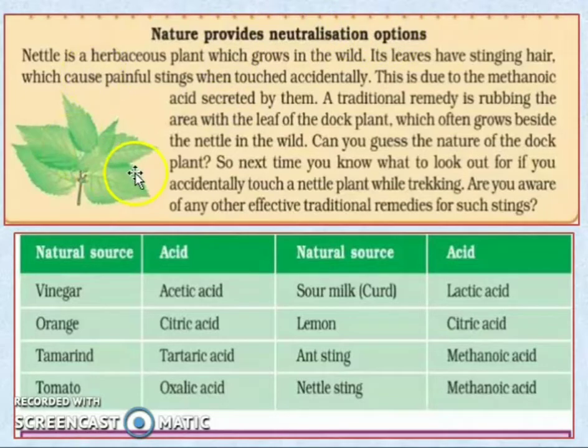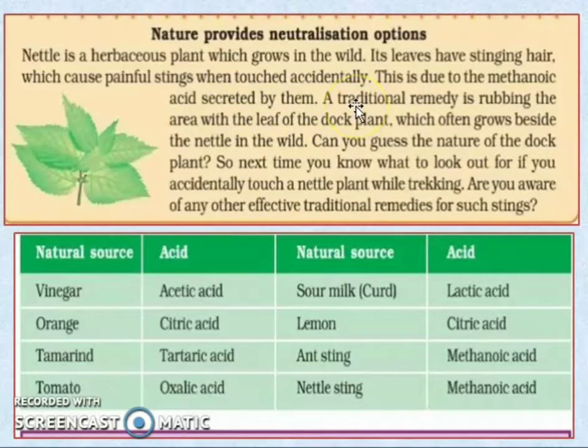This is a nettle plant. The nettle plant is a wild plant that grows in the wild. Its leaves have stinging hairs, that is, it will have some hair-like structures. It will sting, causing painful stings when touched accidentally. This is due to the methanoic acid secreted by them.